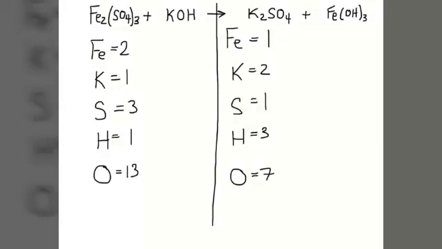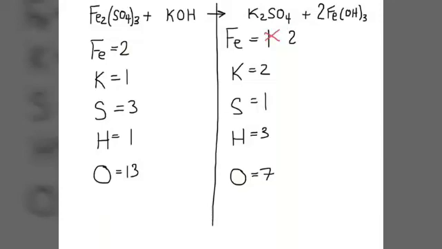I'm going to put a 2 right in front of that iron hydroxide. All right, so I'm going to put that 2 there. That's going to change not only the amount of iron, it's going to multiply everything here by 2. It's really like I have 2 of these compounds, the whole thing. So it's going to say that I have 2 irons, but it's also going to change the amount of oxygen and hydrogen. First thing I'm going to do is change this 1 to a 2, because now I have 2 of them.